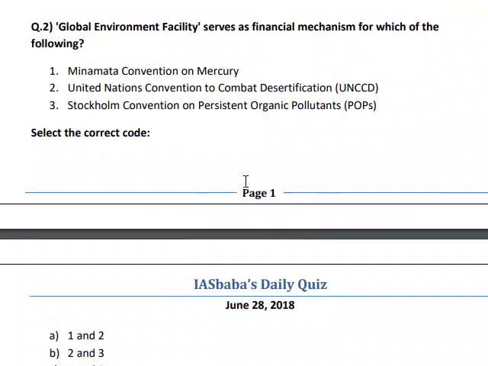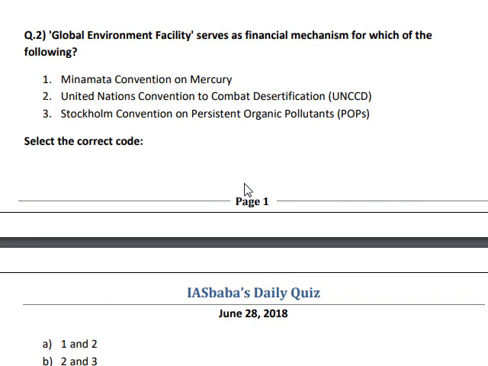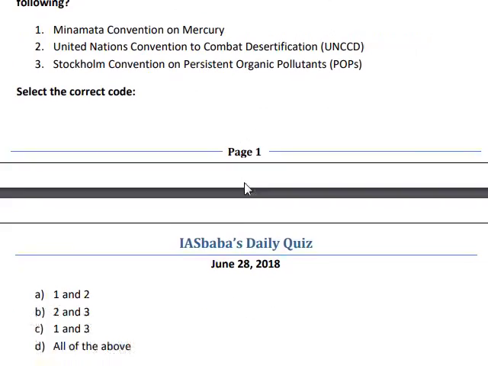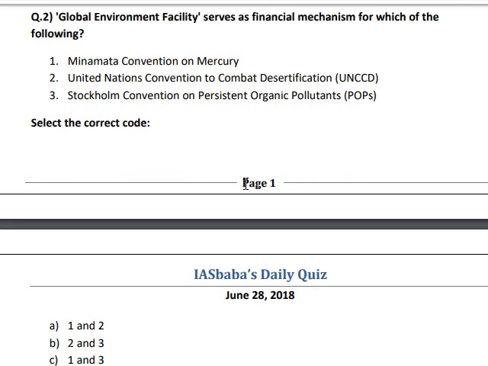Next, the Global Environment Facility serves as financial mechanism for which of the following? The Minamata Convention on Mercury, it's correct. The UN Convention to Combat Desertification, it's correct. The Stockholm Convention on Persistent Organic Pollutants, also correct. So the Global Environment Facility serves as financial mechanism of the Minamata Convention, the UNCCD, and the Stockholm Convention on POPs. So all are correct.